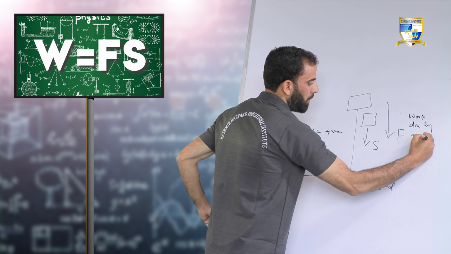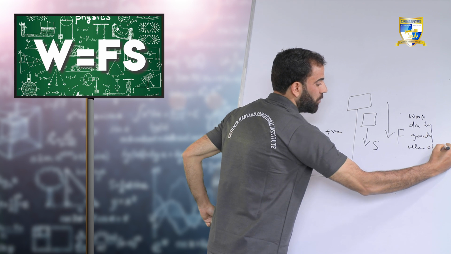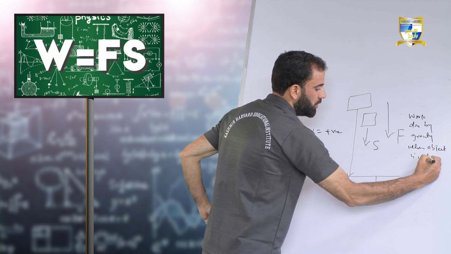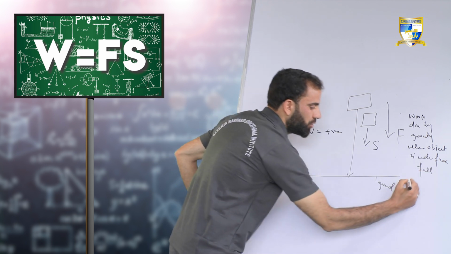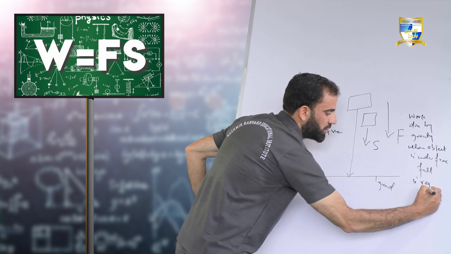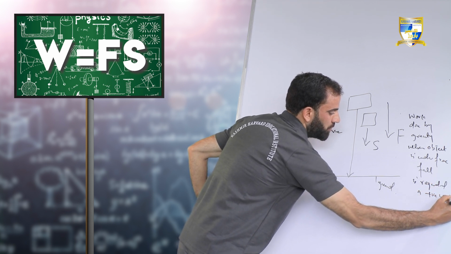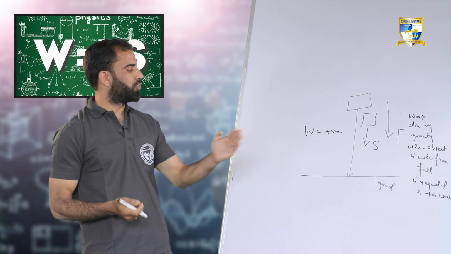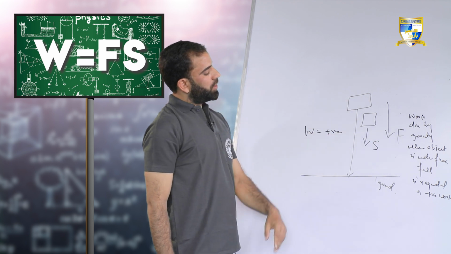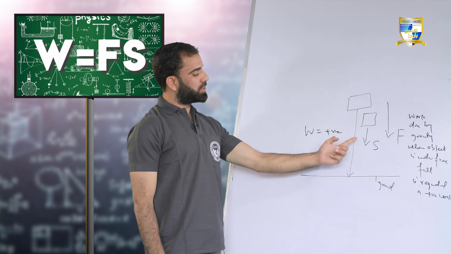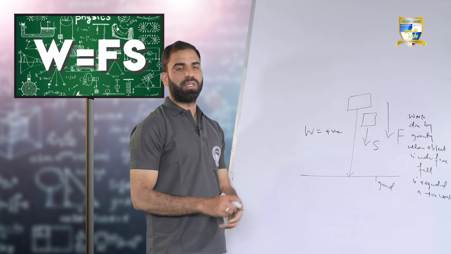So I can write here: work done by gravity when object is under free fall is regarded as positive work. So work done by gravity when object is on free fall is taken as positive work. Why so? Because force is acting in the downward direction, and the displacement is also acting in the downward direction, so both are acting in the same direction, so work done can be taken as positive.